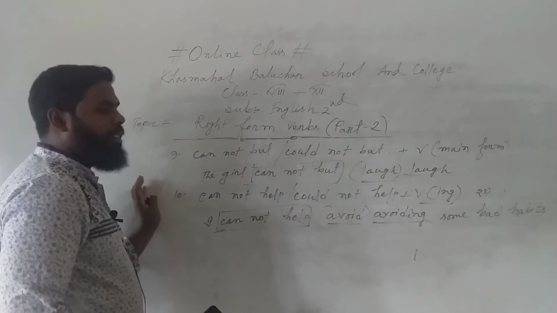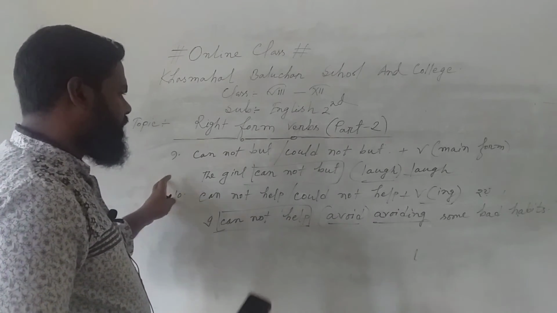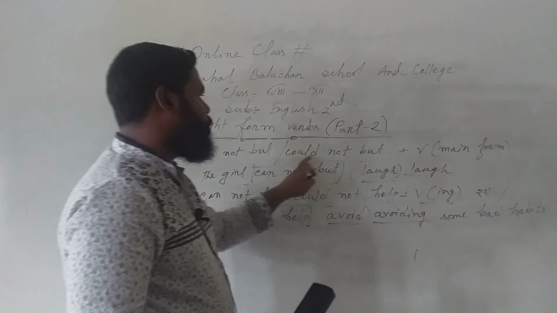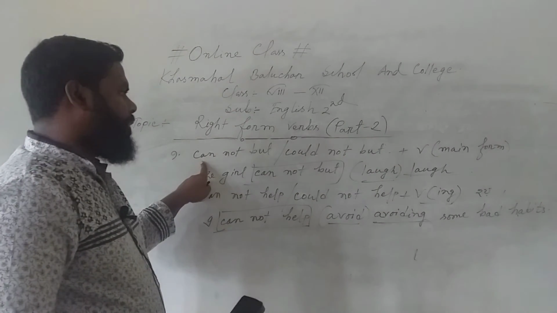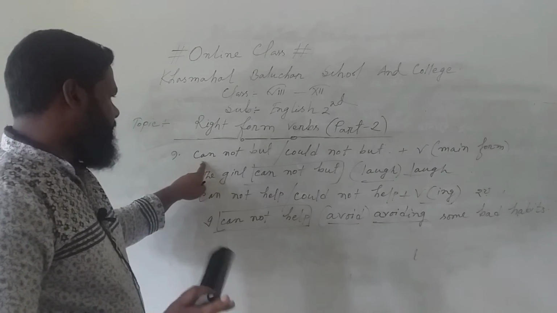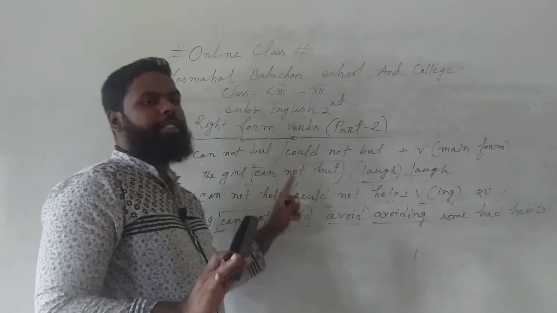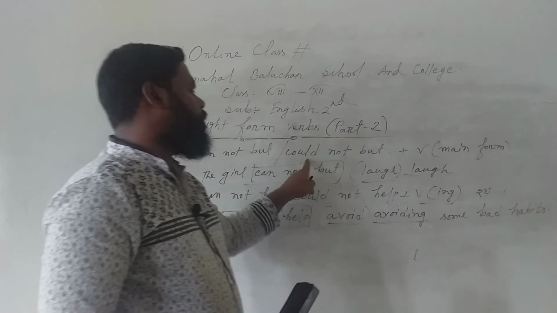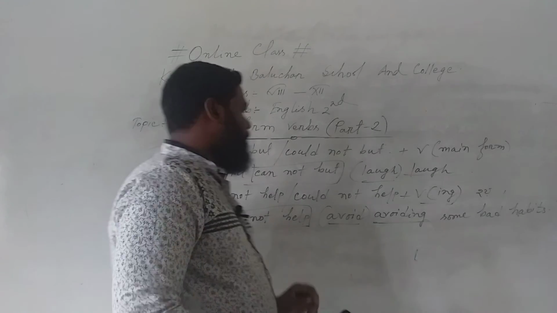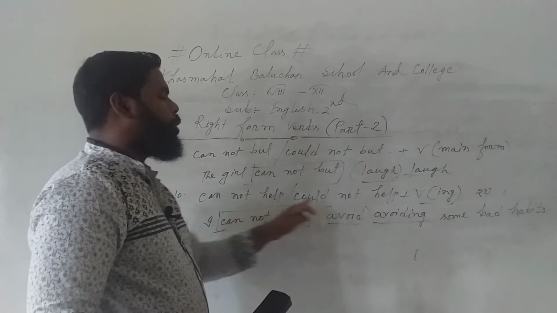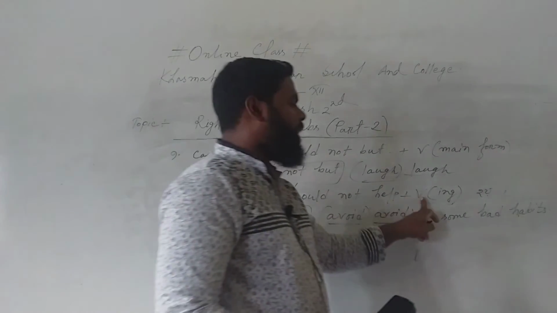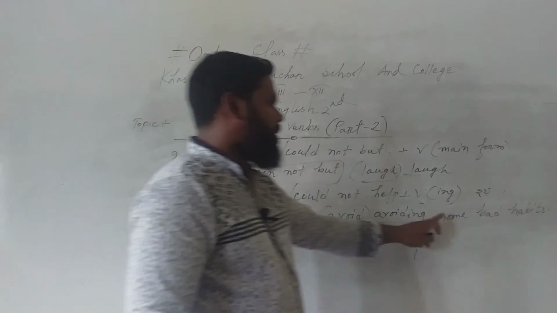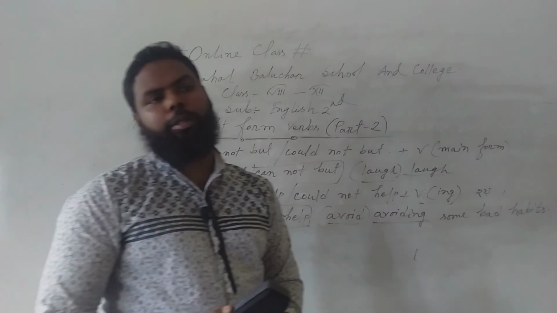Dear students, I repeat the two rules as they are very similar to one another. Cannot help but, could not but. If the sentence is in present tense, you will find cannot but; if the sentence is in past tense, you will find could not but. So after cannot but or could not but, you should write the verb in its main form. But whenever you find cannot help or could not help, you have to make the verb into its ing form. So I cannot help avoiding some bad habits. Dear students, hope you have understood.